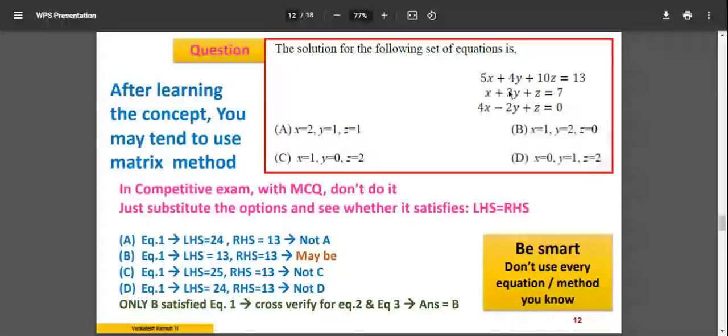You substitute here and you find that it is 7. Again, x is equal to 1, y is 2, z is 0. This one, the third equation, you substitute and you find that the answer is 0. That means this solution fits well for all three equations. So B is your answer, and that's for sure.